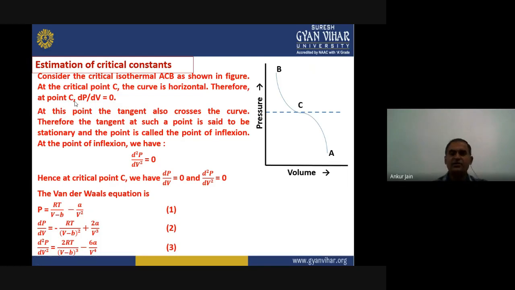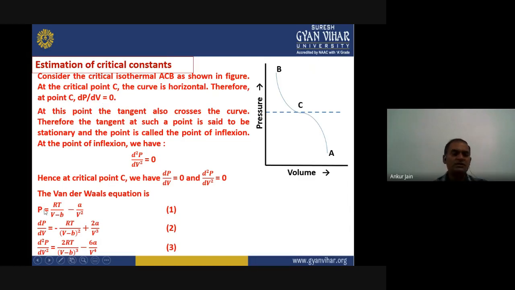If we rearrange the van der Waals equation to get the value of P, because we are going to differentiate P, we write P equals RT upon V minus b, minus a upon V square. Now first we differentiate one time with respect to volume.